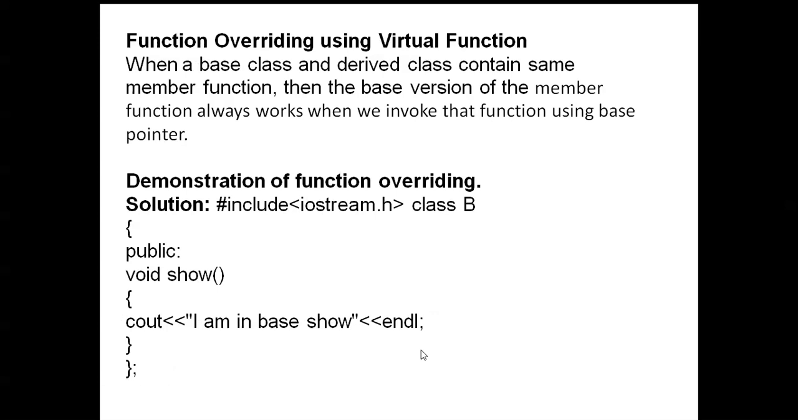Next, function overloading using virtual function. When a base class and derived class contain the same member functions, then the base version of the member function always works when we invoke the function using a base pointer. Next, here you can see a demonstration. Here is the solution. iostream.h, class name is B. Next, public void show: I am in base show.